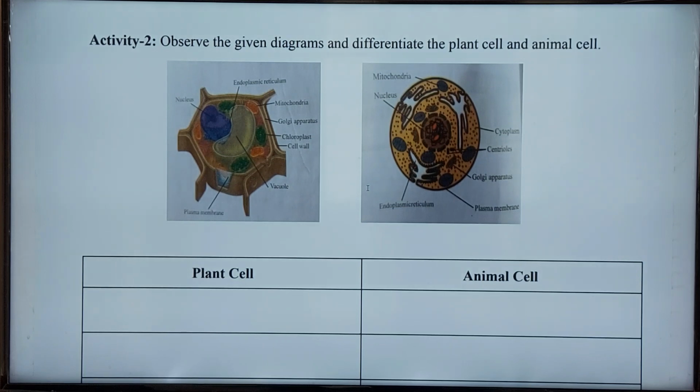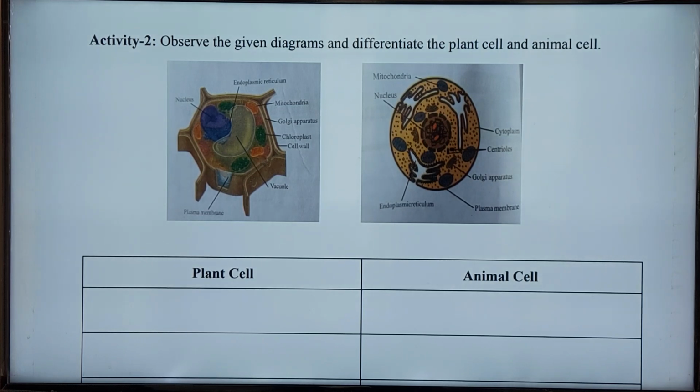And next, vacuoles are also cell organelles present in plant cells. In both cells, whether plant or animal cells, vacuoles are present, but there is a difference in vacuoles in plant and animal cells.